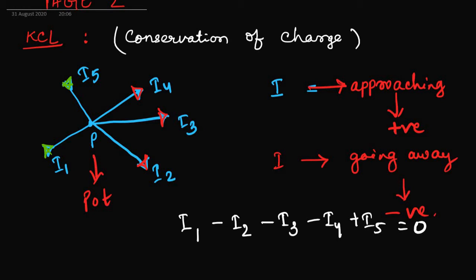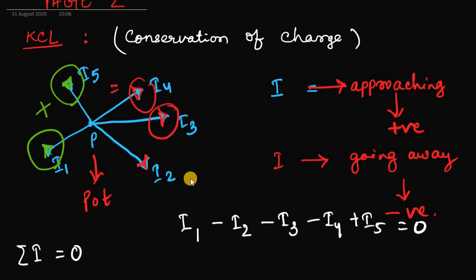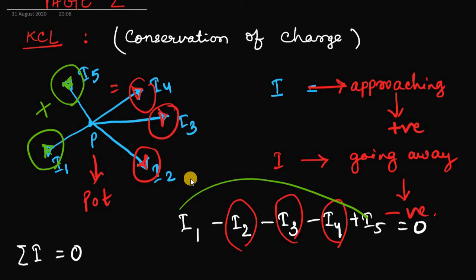Now you must remember the charge or the current. I can also write the summation of current should be 0. Why so? Because those who are approaching, the green ones, the addition of green ones should be equal to the addition of red ones. That's why these three are in negative terms, so that when I add I1 plus I5, it should be equal to I2 plus I3 plus I4.